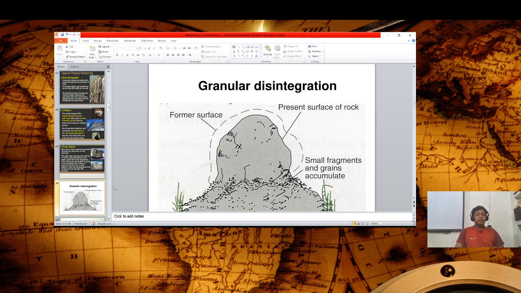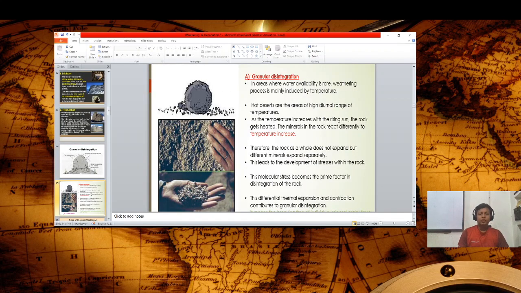So what is the cause of granular disintegration and where does it occur? In an area where water availability is rare and the weathering process is mainly induced by temperature, such as a hot desert area, there is a minuscule amount of water here, and you face a high diurnal range of temperature.